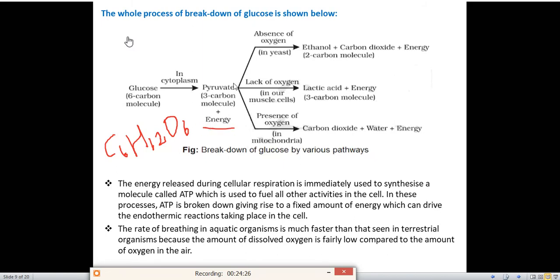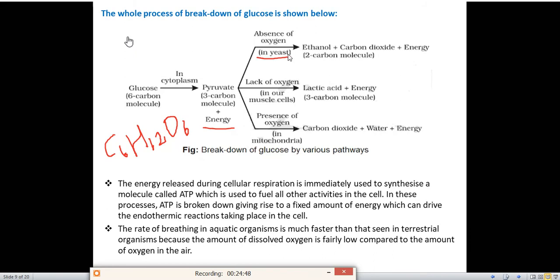Again, this pyruvate can take 3 different steps. It can break to form different types of substances through three different pathways it can follow. In the first pathway, what happens? Pyruvate, in the absence of oxygen, breaks into ethanol, carbon dioxide and energy. Absence of oxygen means no oxygen is present, and this process will take place in yeast.